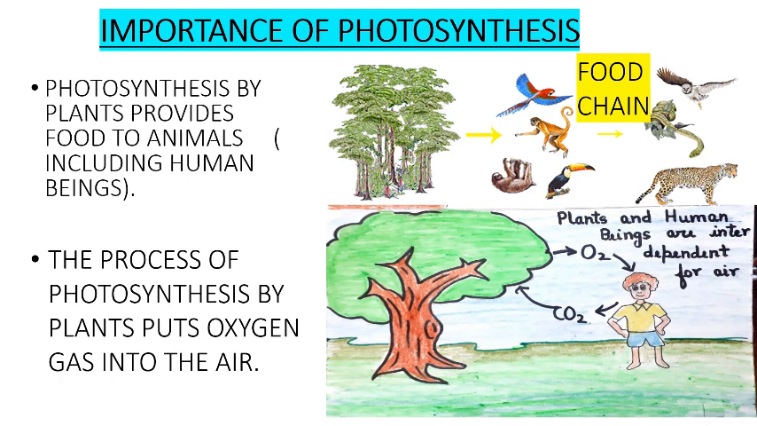The process of photosynthesis by plants puts oxygen gas into the air. It is this oxygen gas which the animals, including human beings, use for breathing and respiration. In the absence of photosynthesis, there would be no oxygen in air, and hence no animals could exist on this earth.